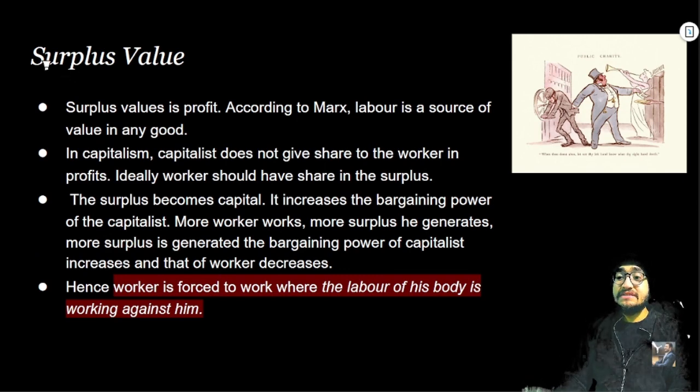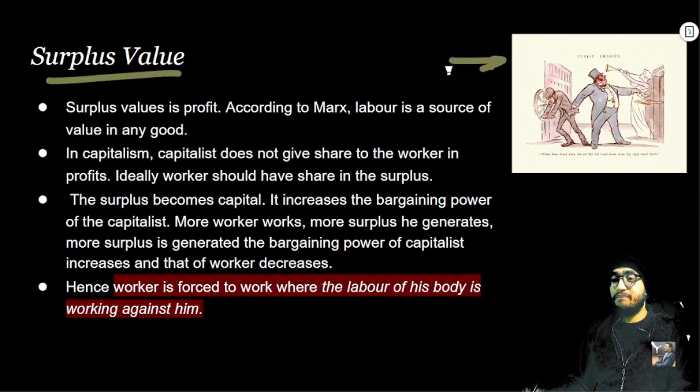The fourth is the surplus value, right? Here in this particular picture you can see how a capitalist is taking out everything from the pockets of the workers. This is the entire idea behind surplus value. Like they say, sucking the blood. So this is the basic idea. Surplus value is profit according to Marx.